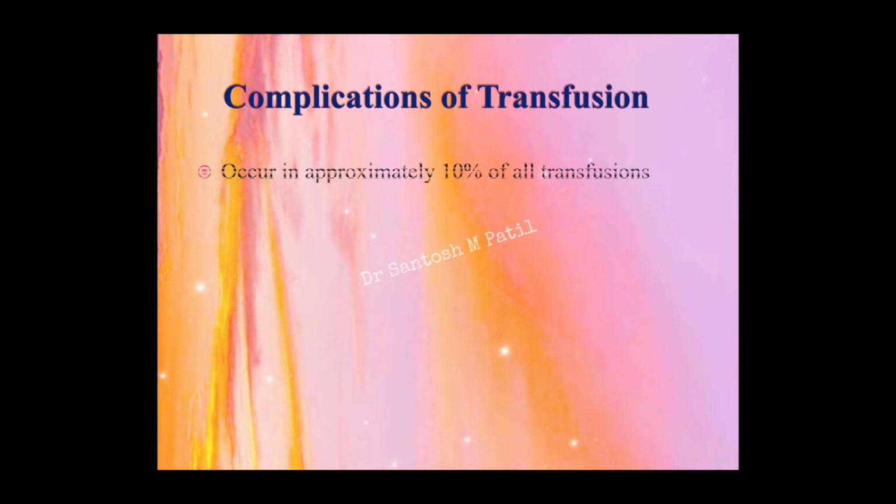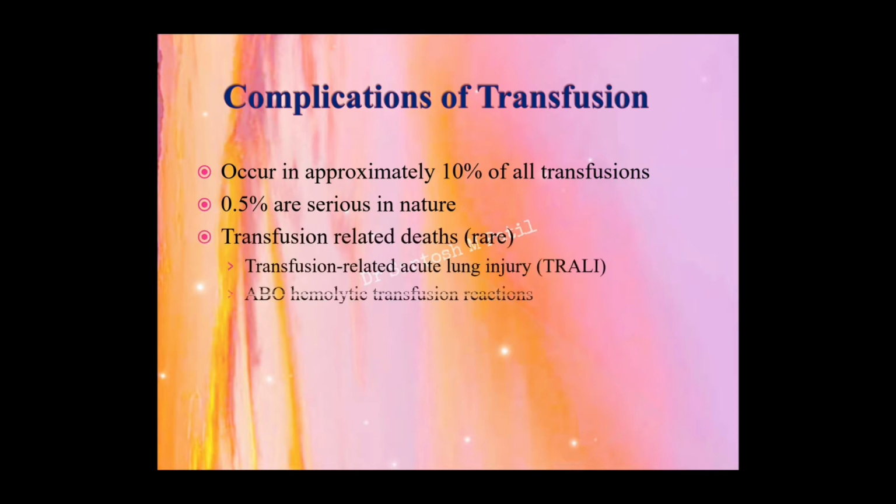The complications related to transfusion occur in approximately 10% of all the transfusions, and 0.5% of these transfusions are serious in nature. There are certain very rare but certain causes that have led to mortality of the patient, especially associated with transfusion. The causes are mainly transfusion related acute lung injury, that is TRALI, ABO hemolytic transfusion reactions, and very rarely bacterial contamination of the platelets.